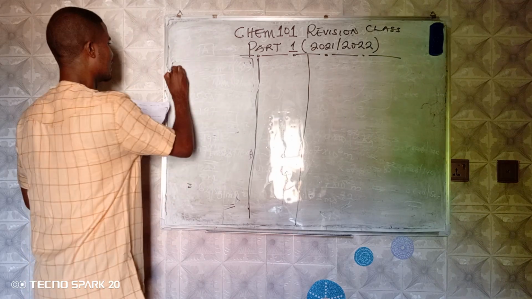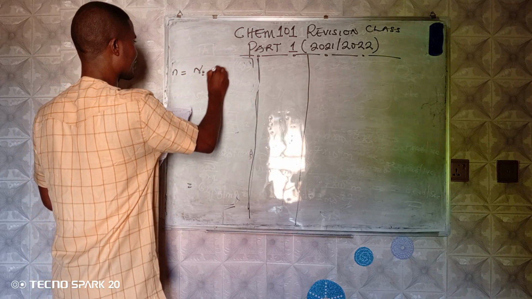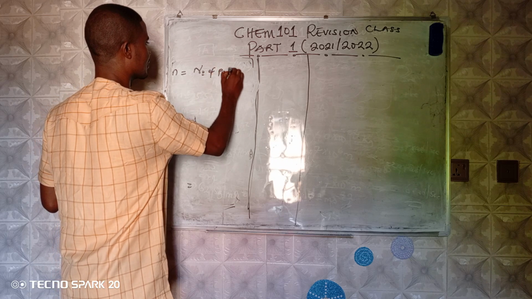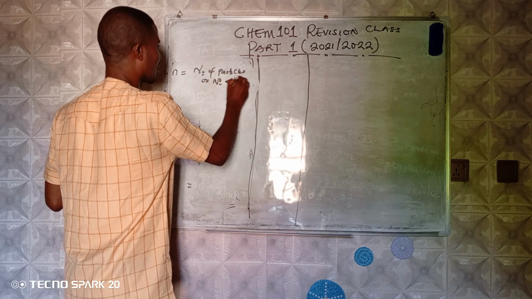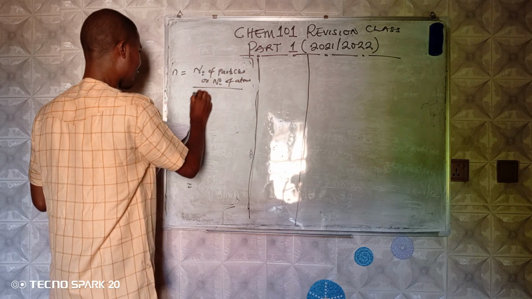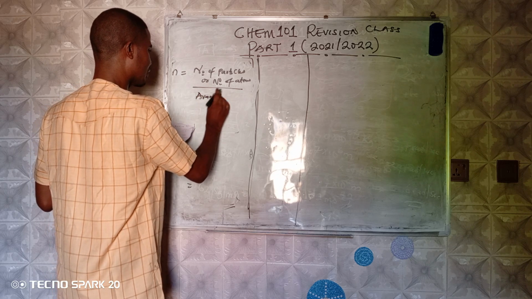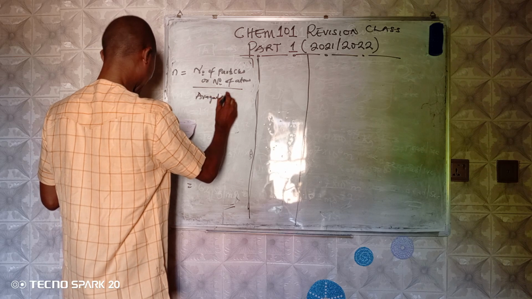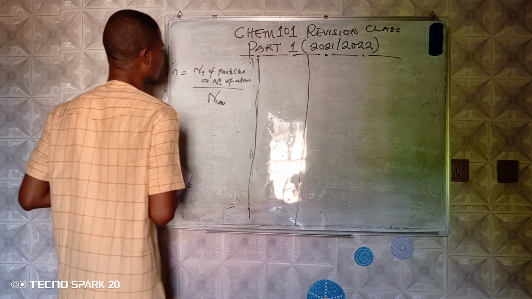Look at this formula: n is equal to the number of particles, or number of atoms, over Avogadro's number. Let's write it like Avogadro's number.